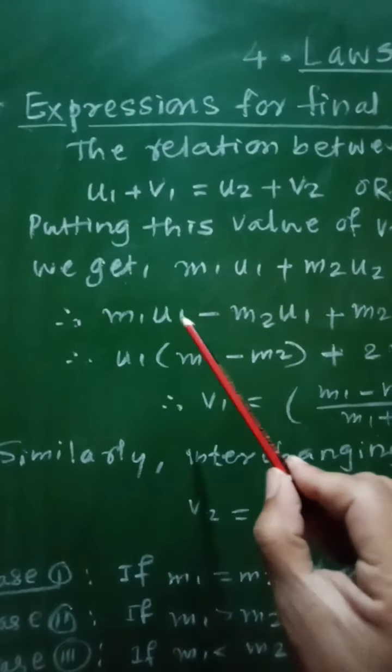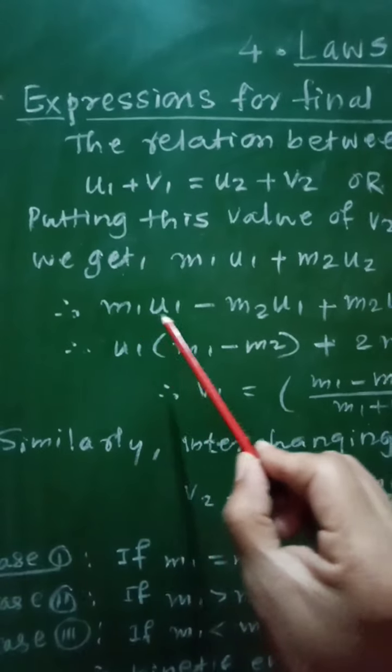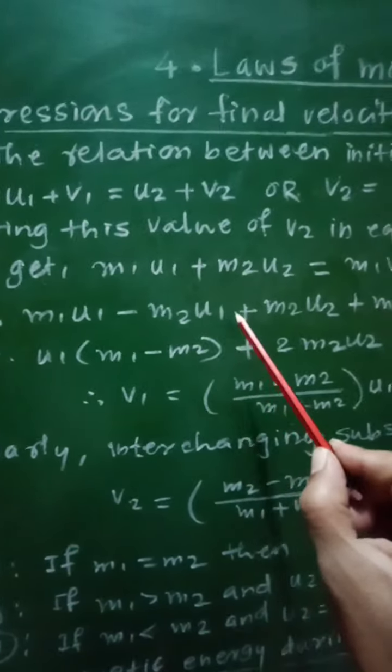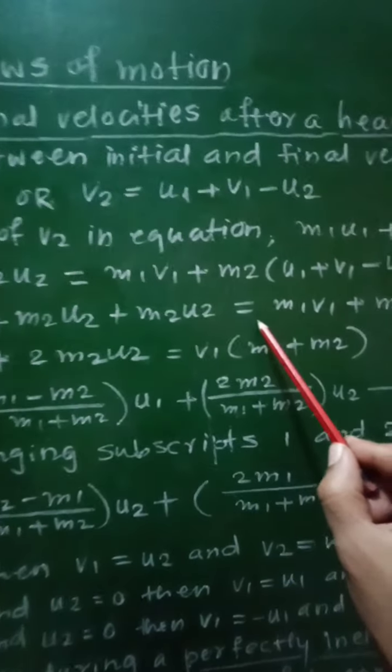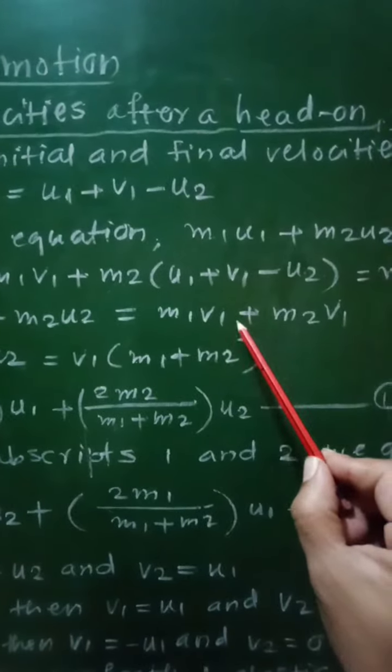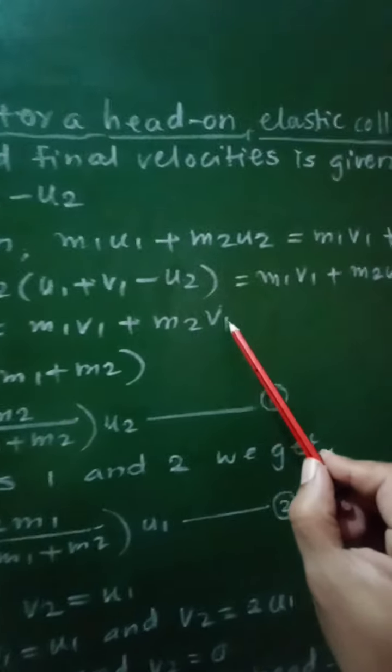So taking terms of u1 and u2 together, we get m1 u1 minus m2 u1 plus m2 u2 plus m2 u2 equal to, terms of v1 taken together, m1 v1 plus m2 v1.